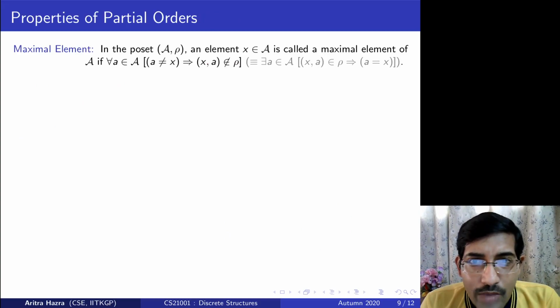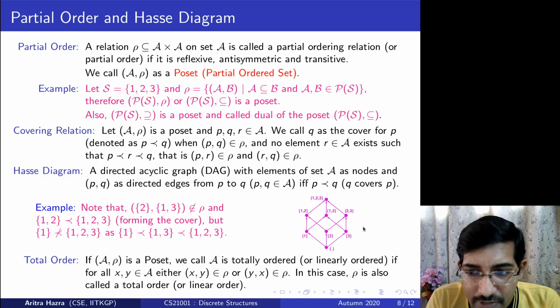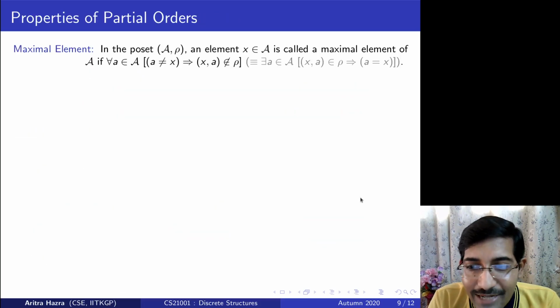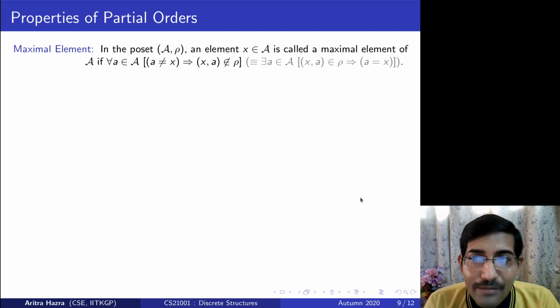Maximal element. If you are already conversant with the Hasse diagram, then it will be much clearer: there is one element from where you cannot go anywhere, and there is one element that you cannot reach from anywhere. So that element is kind of the start element, and that element is the finishing element. Apart from that, all other elements have outgoing edges or incoming edges. There is only one element which has only outgoing edges, and only one element which has only incoming edges. That leads us to define what are called maximal and minimal elements.